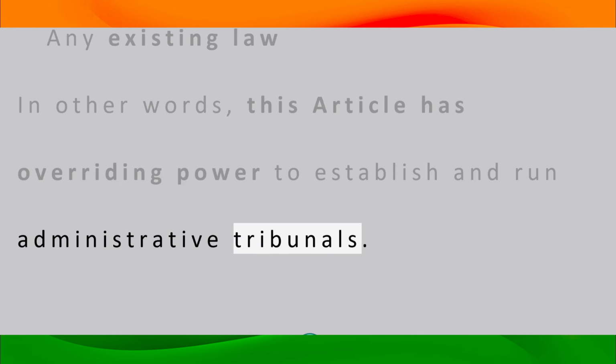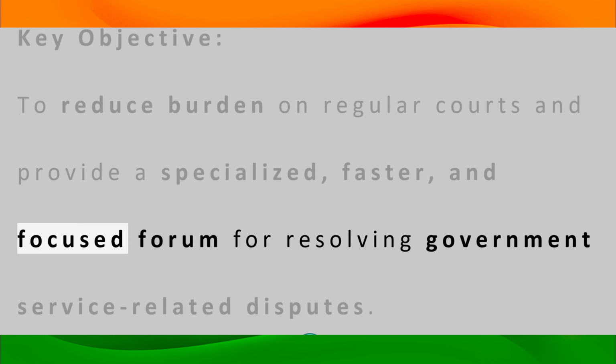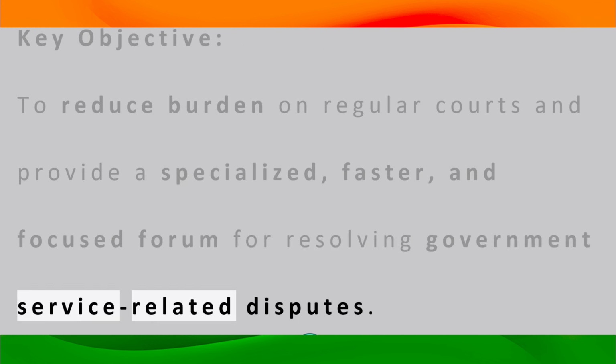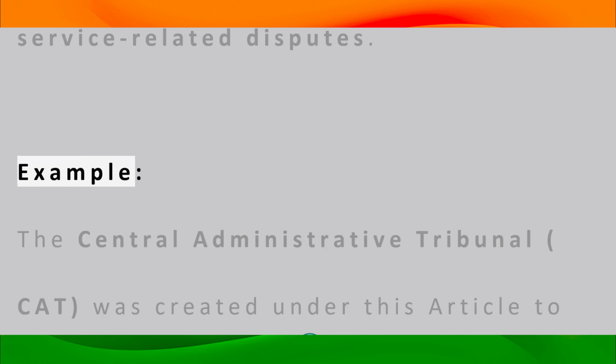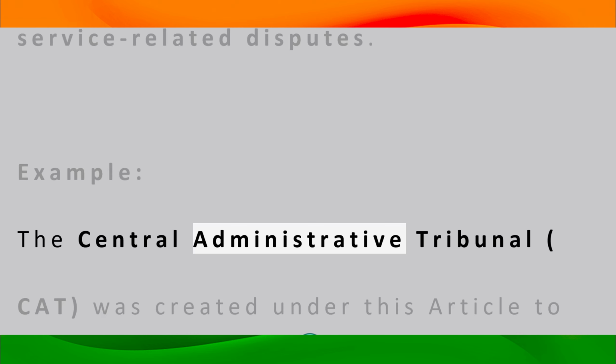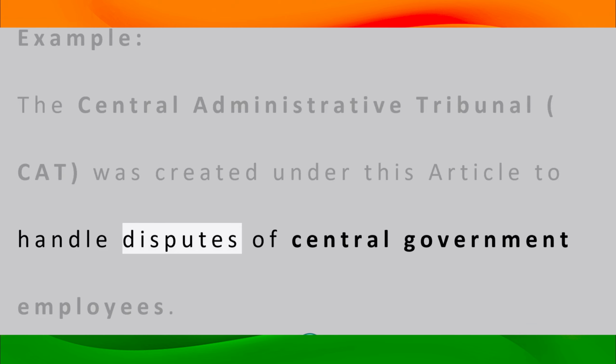Key objective: to reduce burden on regular courts and provide a specialized, faster, and focused forum for resolving government service-related disputes. Example: the Central Administrative Tribunal, CAT, was created under this article to handle disputes of central government employees.